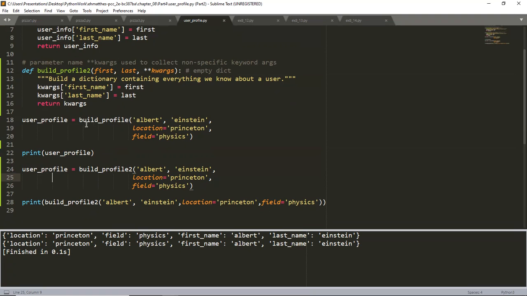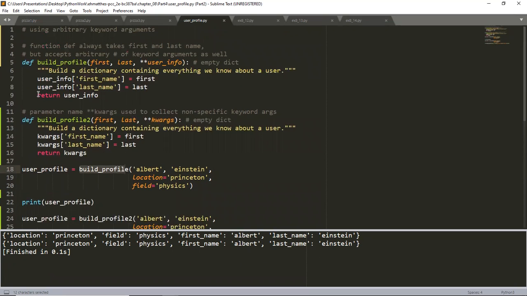But on line 18 I call the function and pass it Albert Einstein and 2 keyword combinations to build my dictionary. The dictionary is then returned from line 9, built with that information, and that return is assigned to user profile. So user profile is a dictionary that I print.